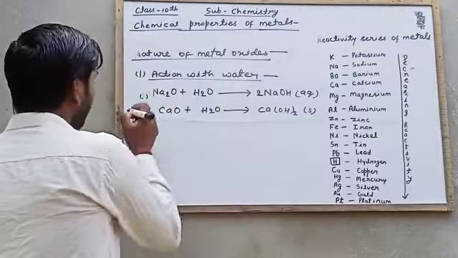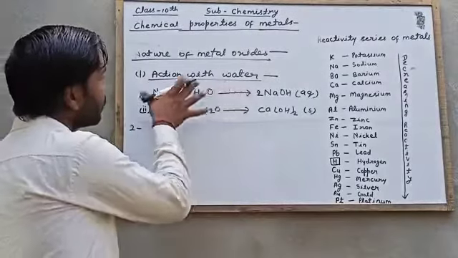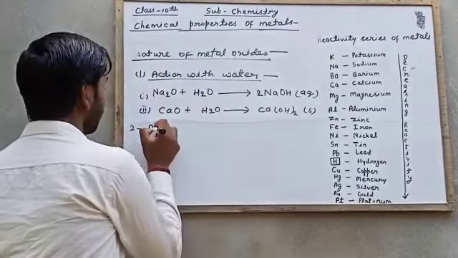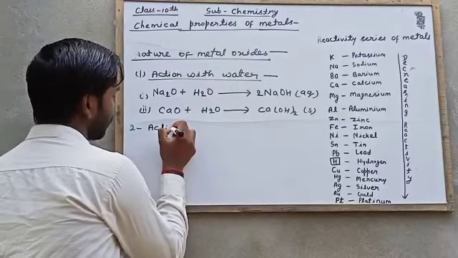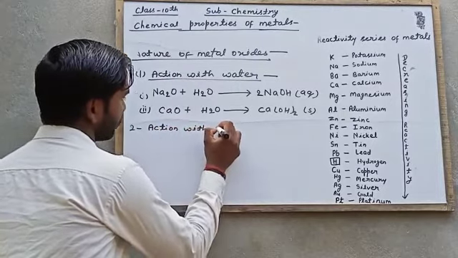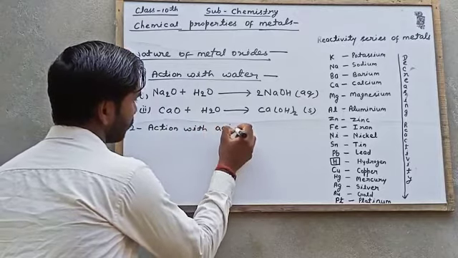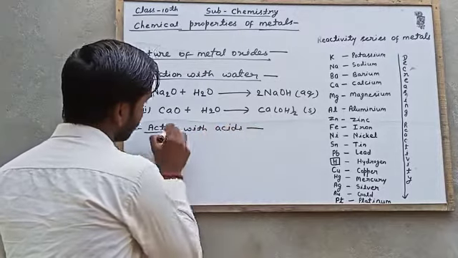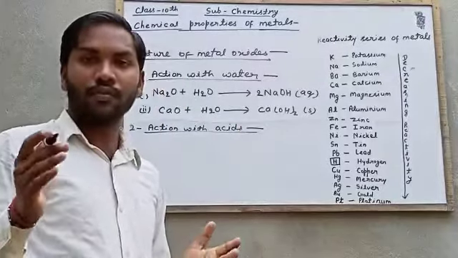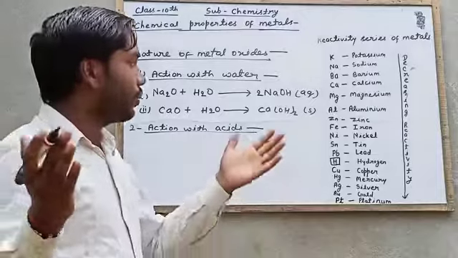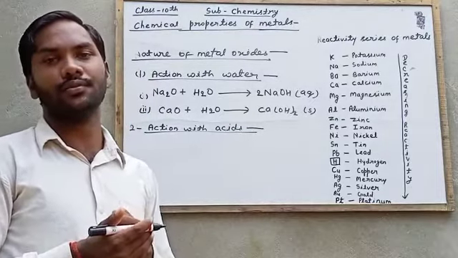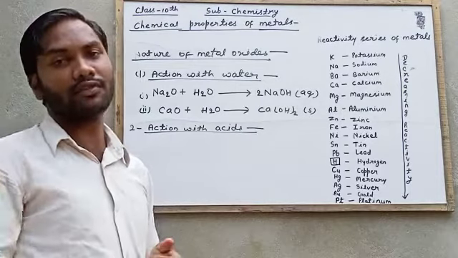After that, we will discuss action with acids. The metallic oxides are basic in nature, so they can react with acid.